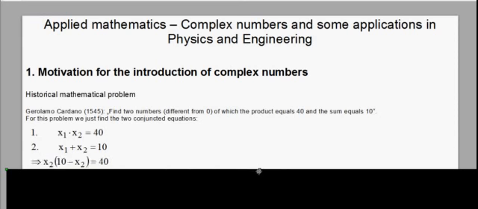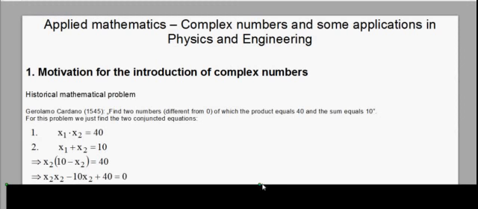Now if we solve equation 2 for x1 and insert into equation 1, we get the equation x2 times in brackets 10 minus x2 equals 40. And now we can multiply the brackets and we get to this equation.